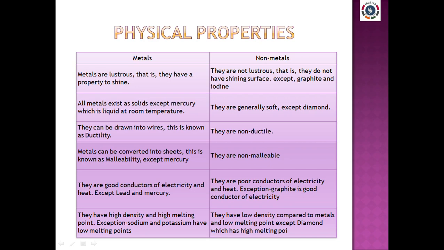It cannot be converted into thin sheets because it is a liquid metal, whereas these three properties cannot be exhibited by non-metals. So by using these three physical properties, we can easily identify whether the sample given to us is either a metal or a non-metal.